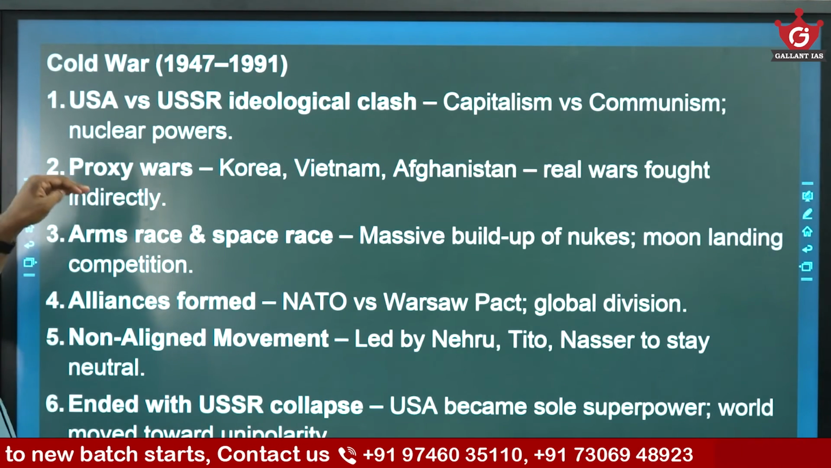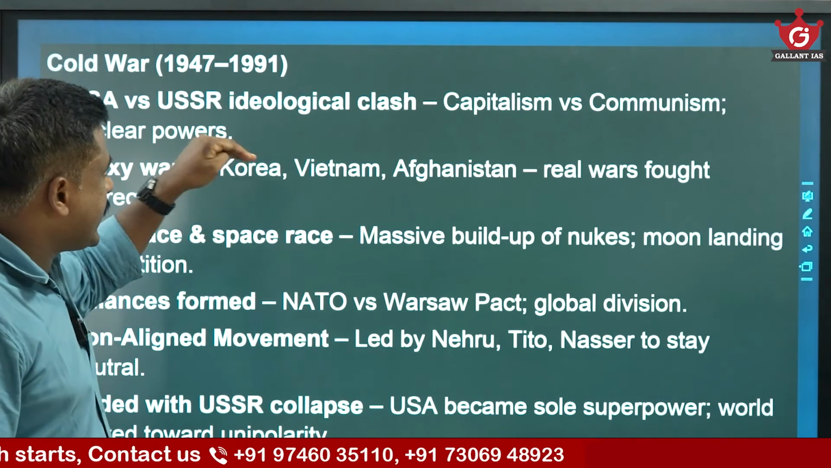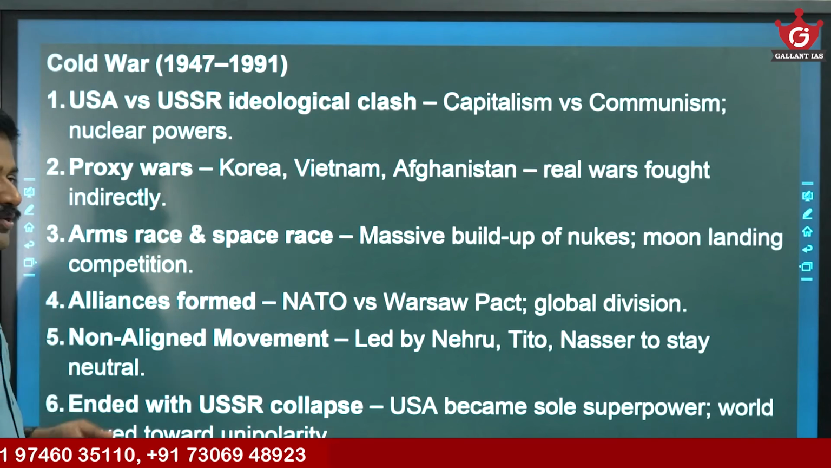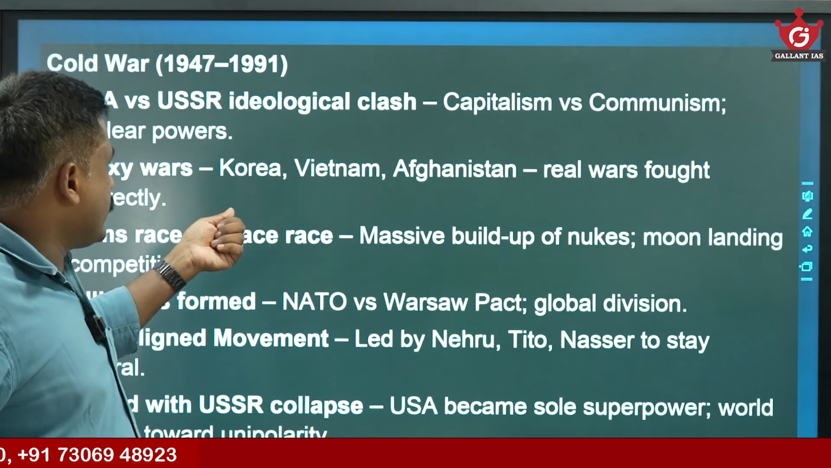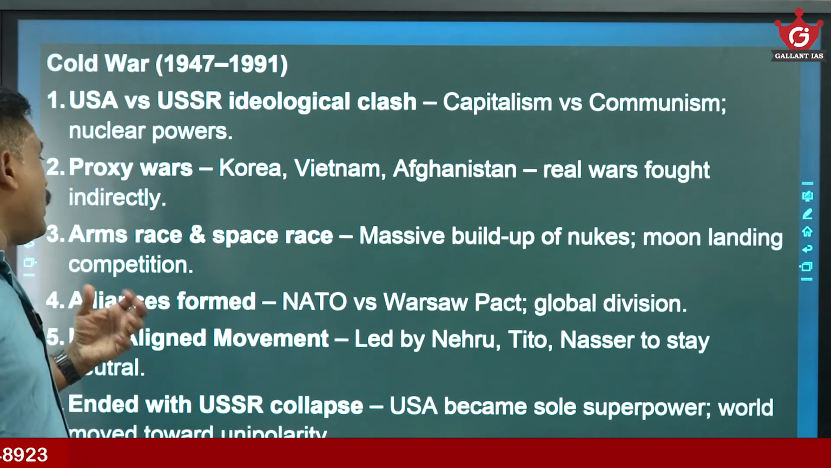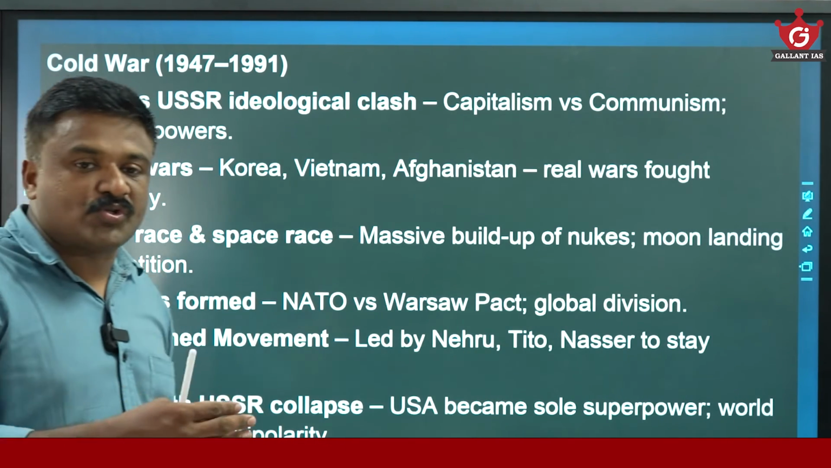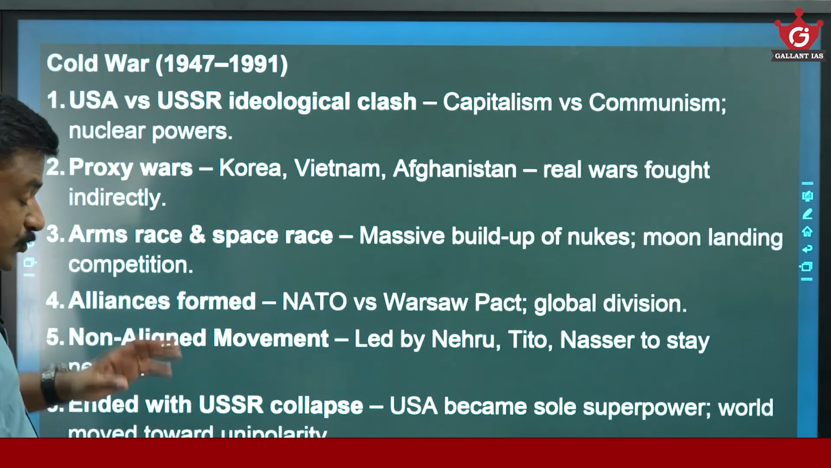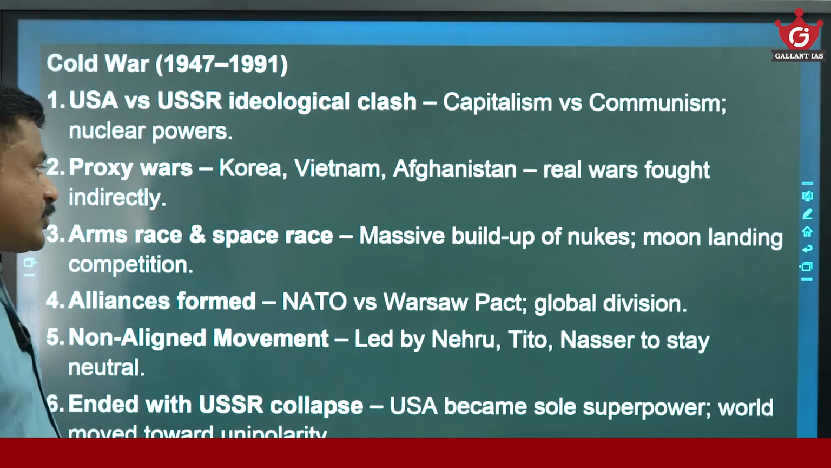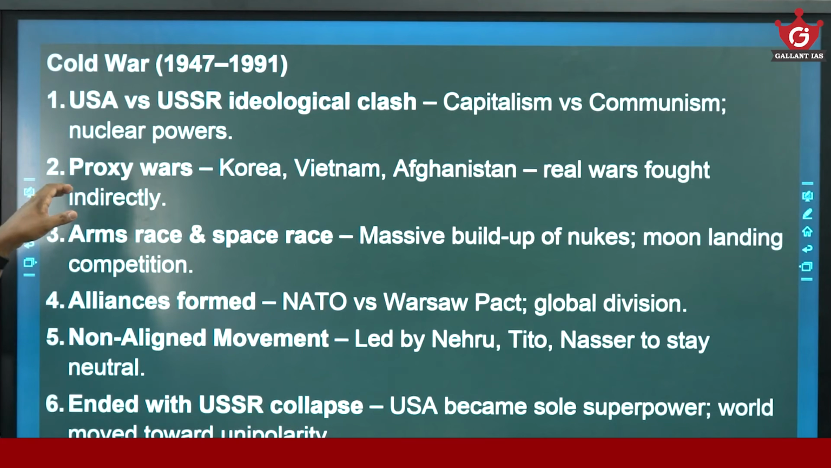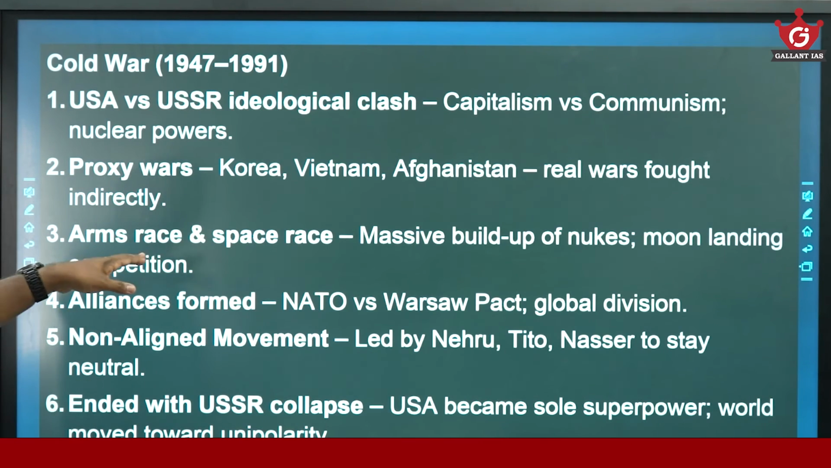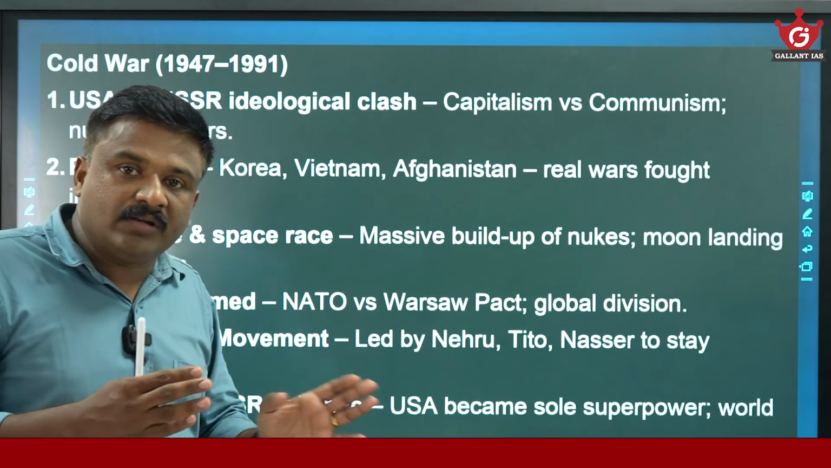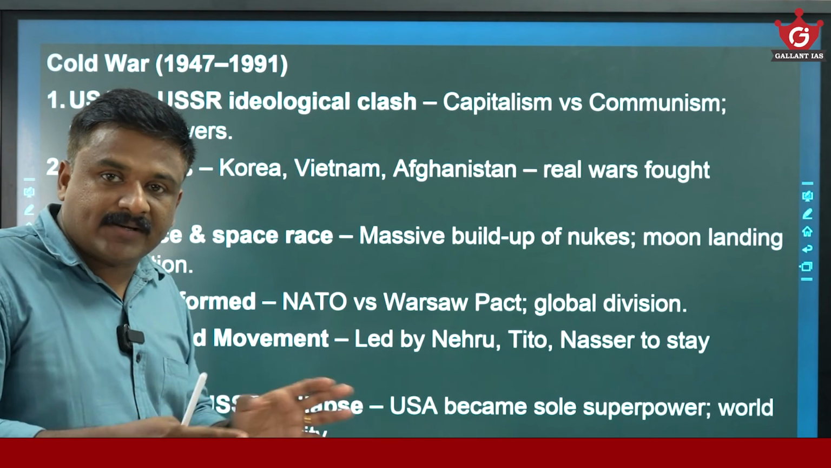Then Cold War. Cold War is USA versus USSR. It is an ideological clash, capitalism versus communism. Then see, proxy wars, not direct wars. You see Korea, Vietnam, Afghanistan. The real war was fought indirectly. USA and USSR indirectly fought. They sided with satellite countries and acted as patrons. So in the Vietnam war, Korean war, Afghan wars, you can see that the real powers acted as patrons to the satellite countries.